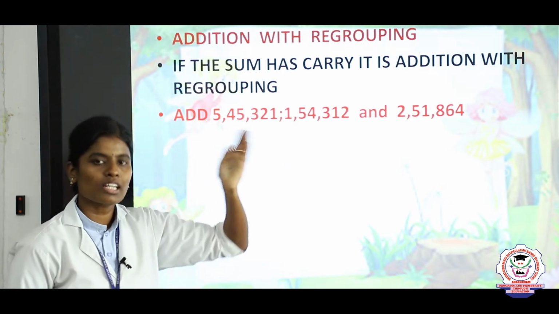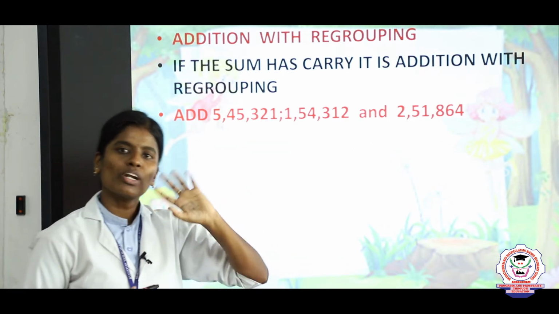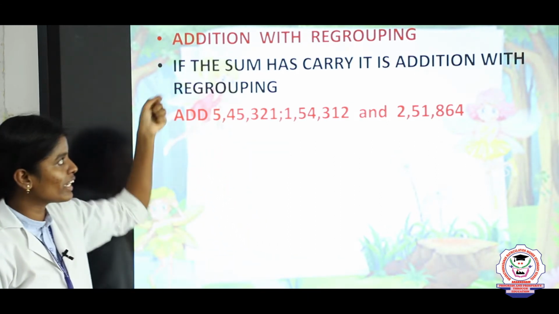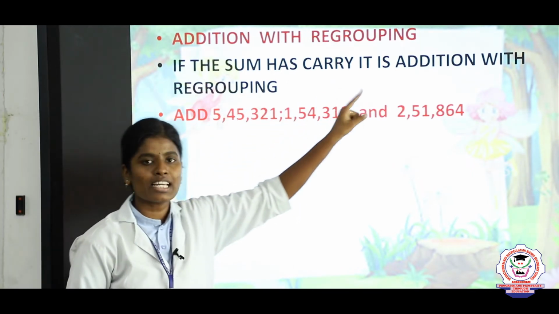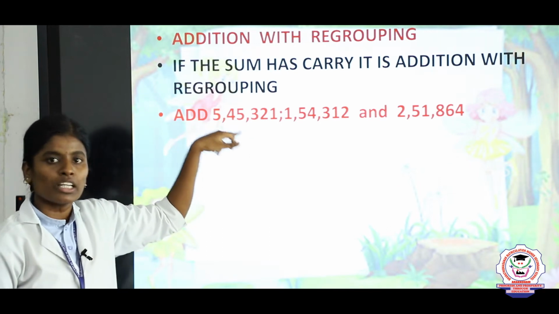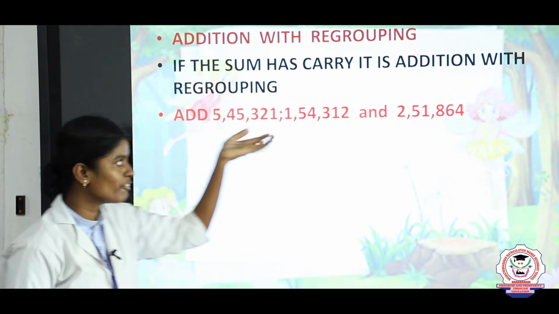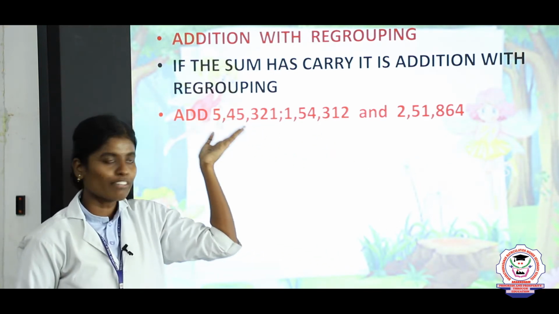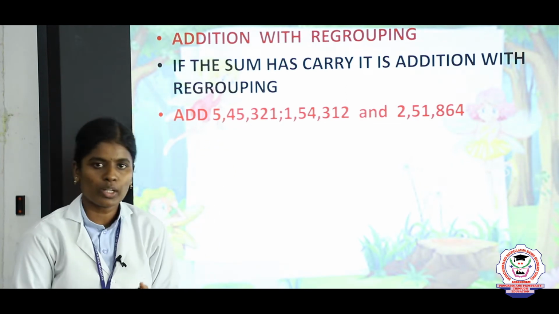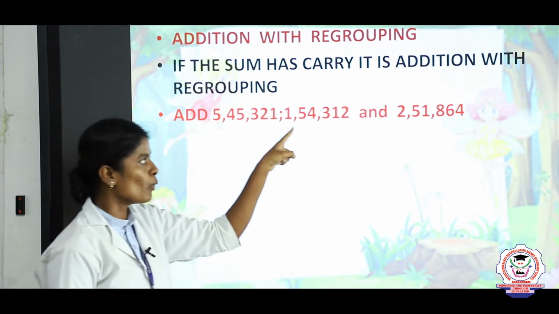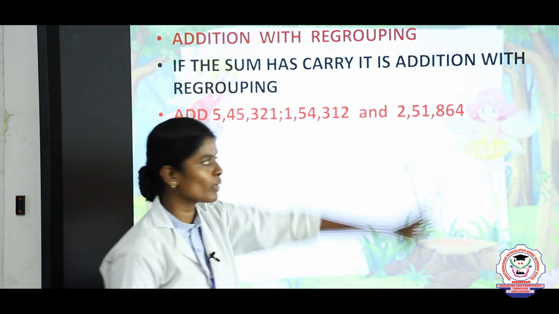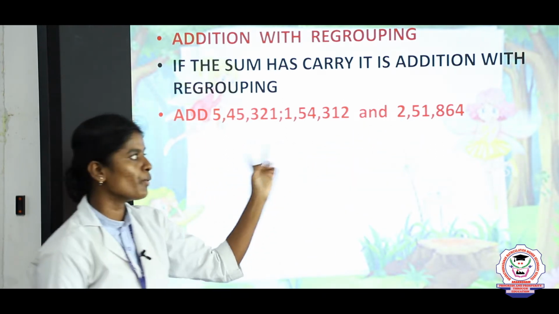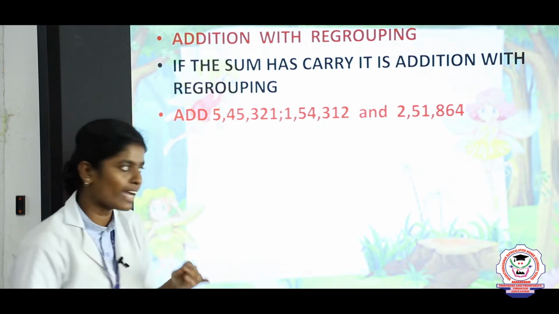Listen children, our next topic is addition with regrouping. Our previous topic was addition without regrouping, where we don't have a carry value. Here we have the carry. When we are doing an addition problem, if the sum has a carry, it is addition with regrouping. Here we are given three numbers: the first is 5,45,321, the second is 1,54,312, and finally 2,51,864. Now we are going to do two steps, then you will get the answer.